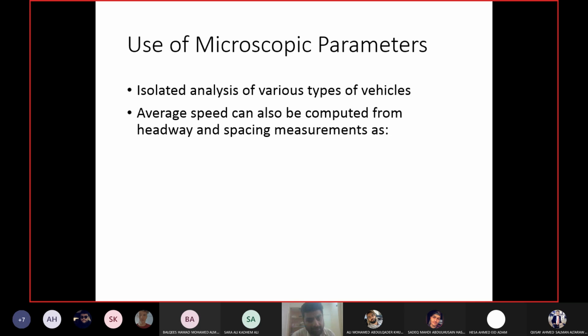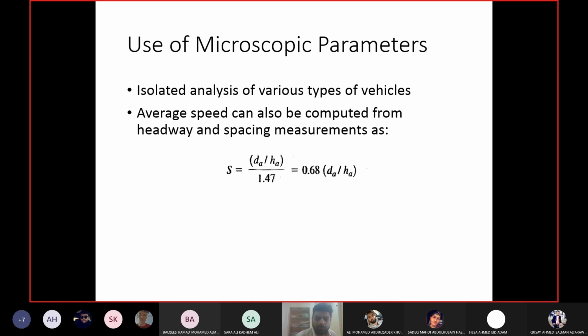Another use of microscopic parameters is that you can use the average values of headway and spacing to calculate macroscopic parameters, like I've already shown you, density and flow rate. Similarly, you can also calculate speed using average headway and spacing, and this is the equation. Average spacing is dA, average headway is HA, and D means distance, H means time. So distance upon time gives you speed, right? Distance upon time gives you speed.